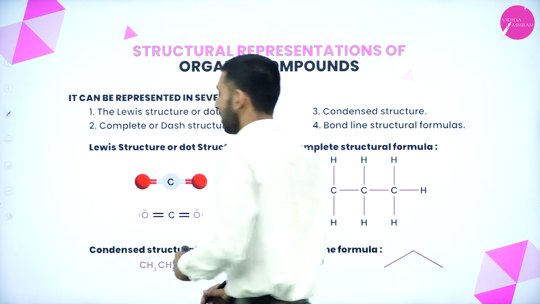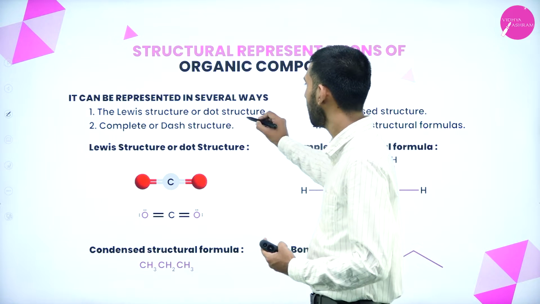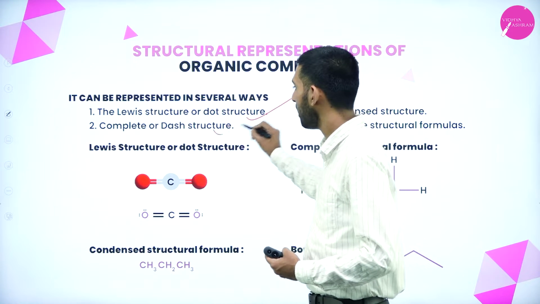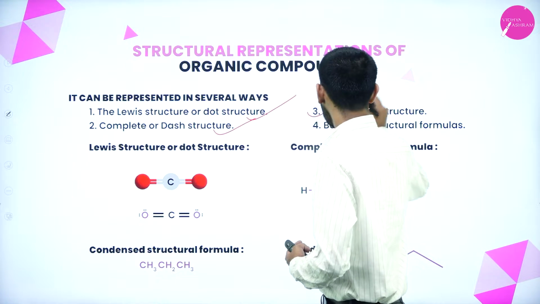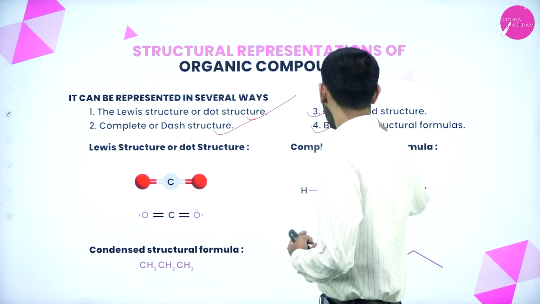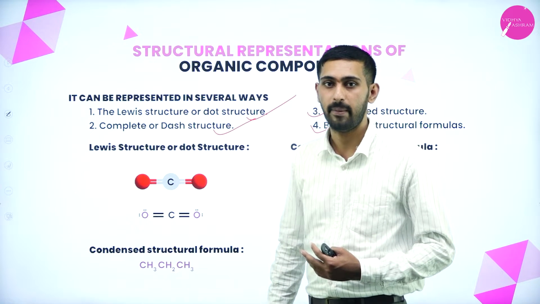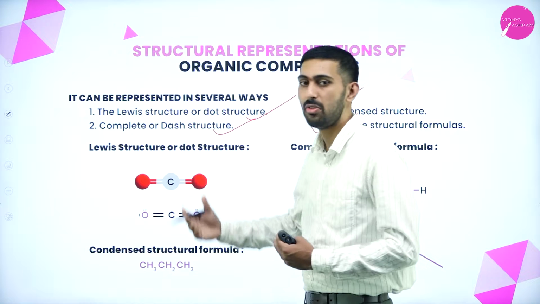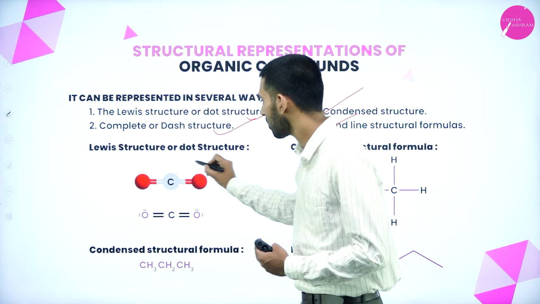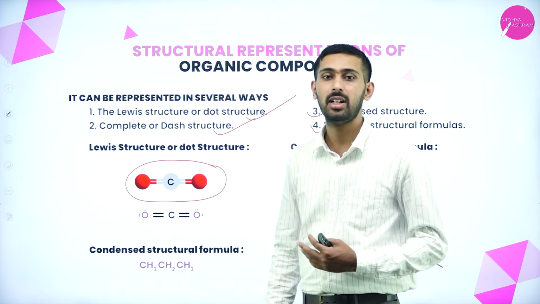Here there are different types of structure. One is the Lewis dot structure, second is the complete or dash structure, third is the condensed structure, and fourth is the bond line structural formula. Now let us study the Lewis dot structure. The example I have taken is carbon dioxide.